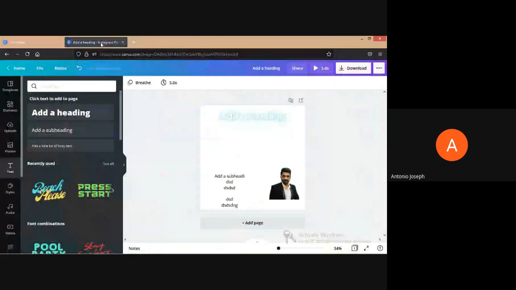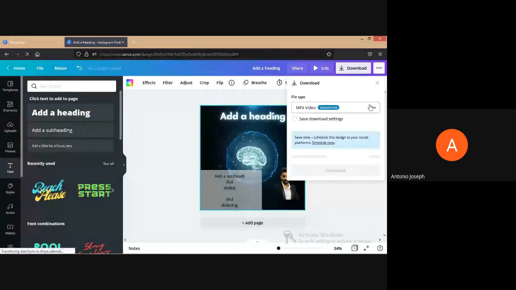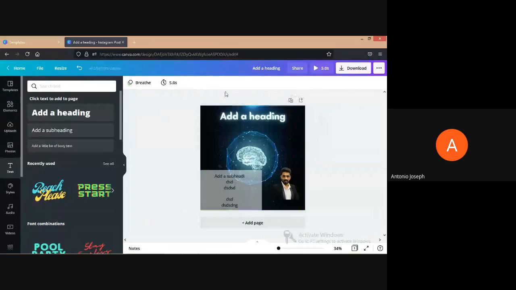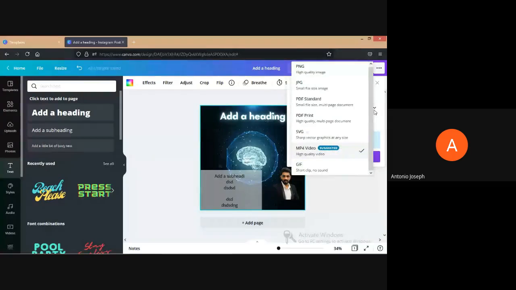I will show how to download this. See, this is the poster that we have created, and if you wish, you can just click on download. It will ask which type of format we want. Since we had given some animations, it's better to download it as an MP4 file, or else if you want to just download it as an image, click on PNG or the PDF print format. So in any sort of format, we can download this.